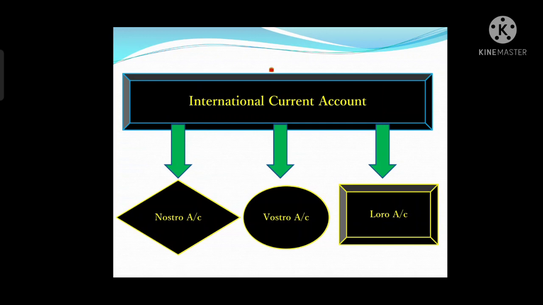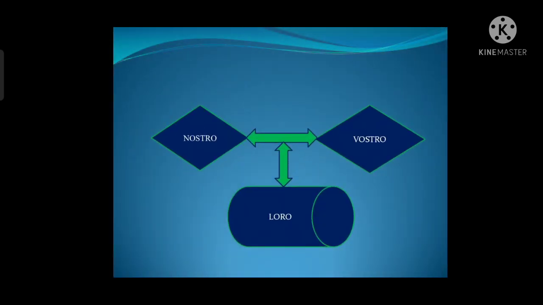In today's video, we will talk about the type of international current account maintained by one bank with another bank. So let's get right into the video. Basically, there are three types of international current account: first is the Nostro account, second one is Vostro account, and the last one is Loro account. We will learn all these types of account in detail. Let's begin.